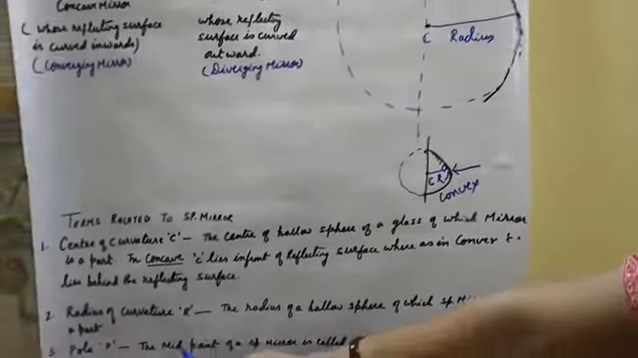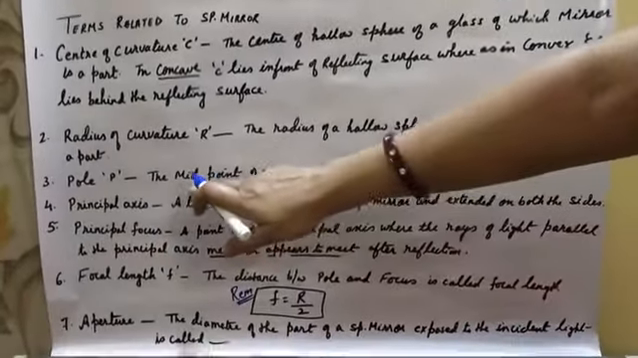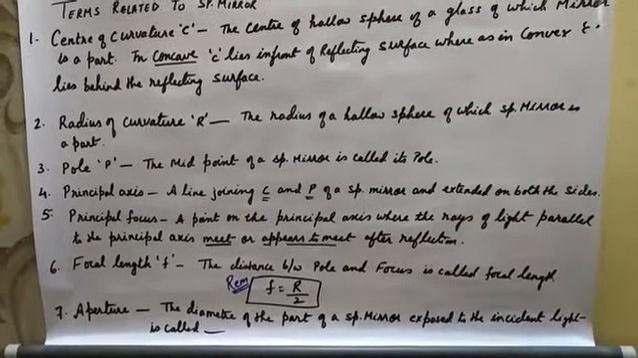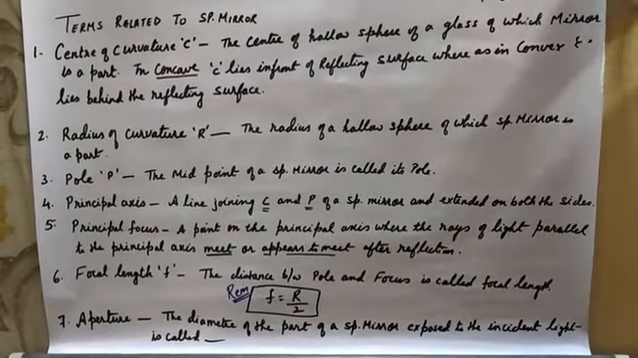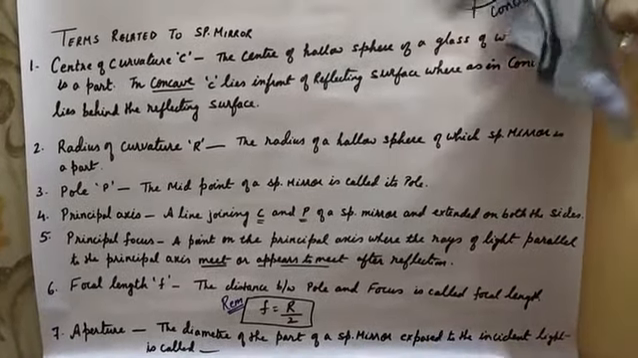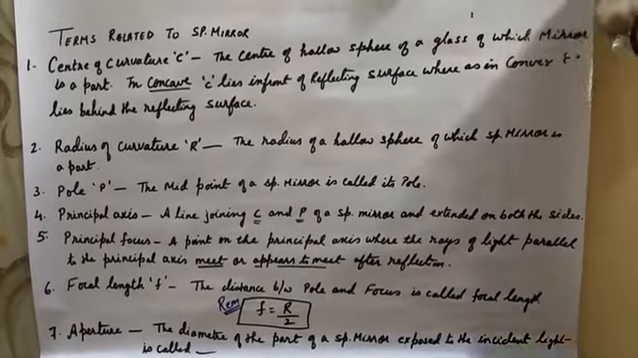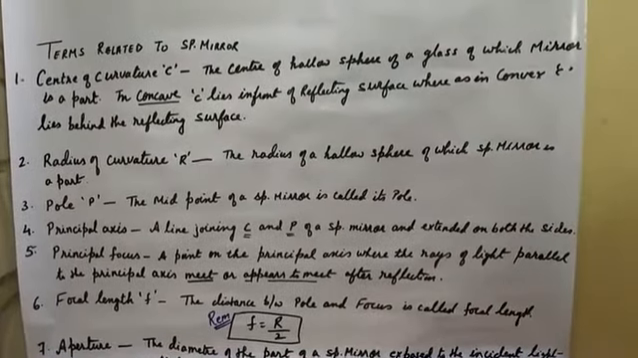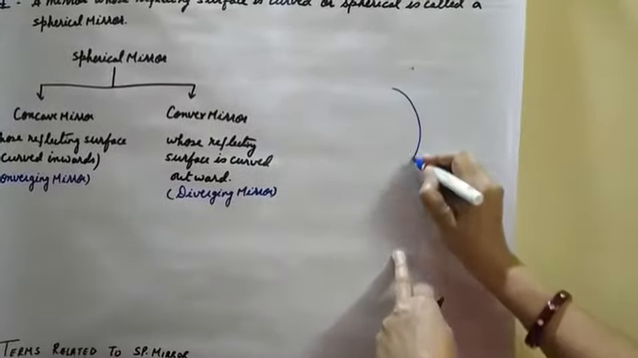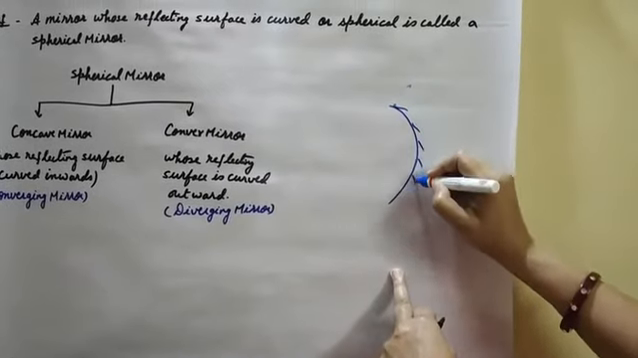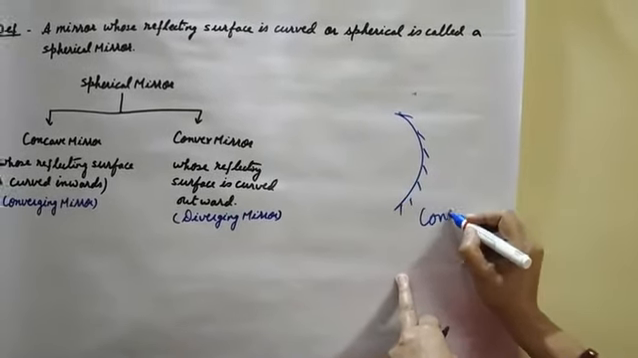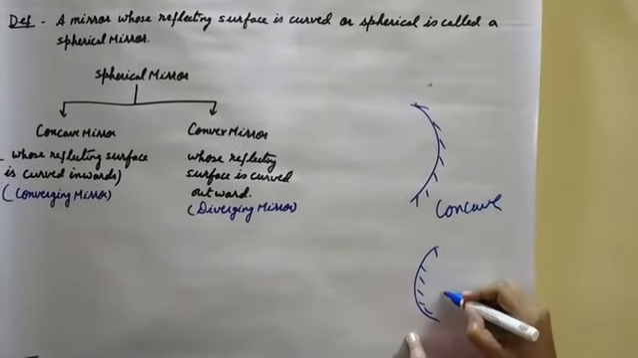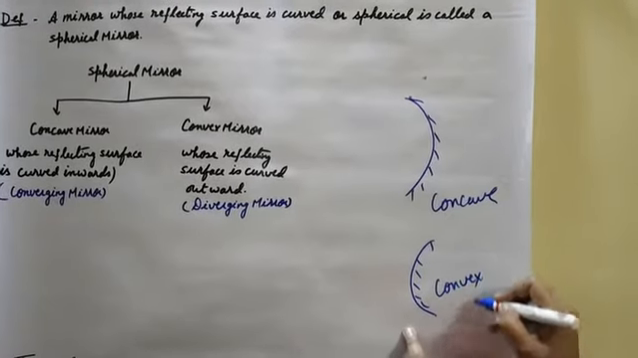Now next is the pole. What is the pole? The midpoint of a spherical mirror is called the pole. If we take the convex and concave mirrors separately, this is concave and this mirror is known as convex.